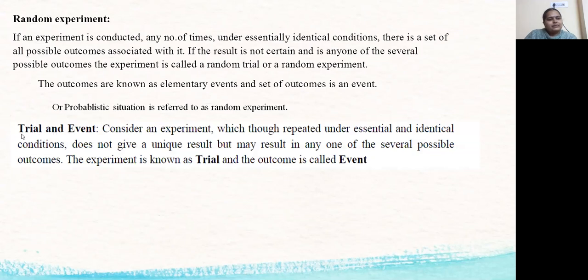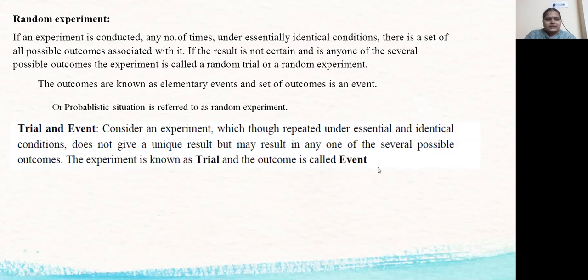Now we discuss what a trial and an event are. Consider an experiment which, though repeated under essentially identical conditions, does not give a unique result but may result in any one of several possible outcomes. The experiment is known as a trial and the outcome is called an event.